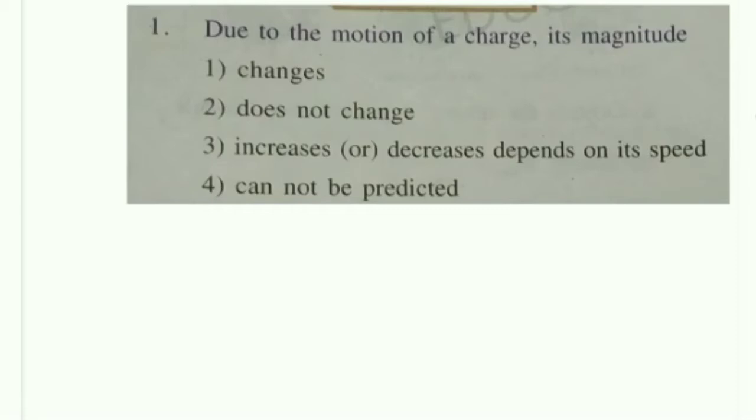In this class we are discussing the Coulomb's law exercises from the Akash material. Exercise level 1.